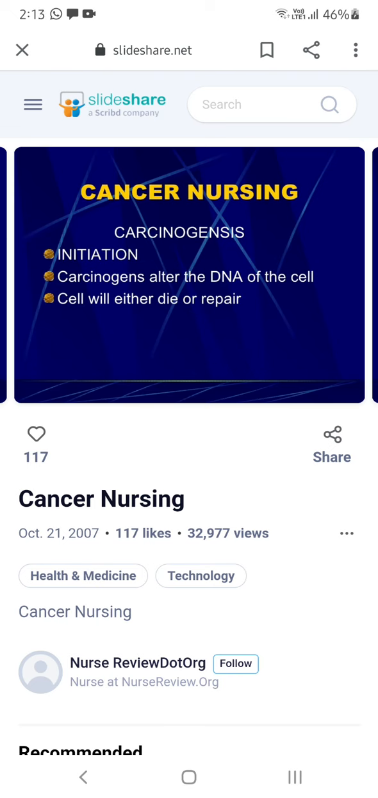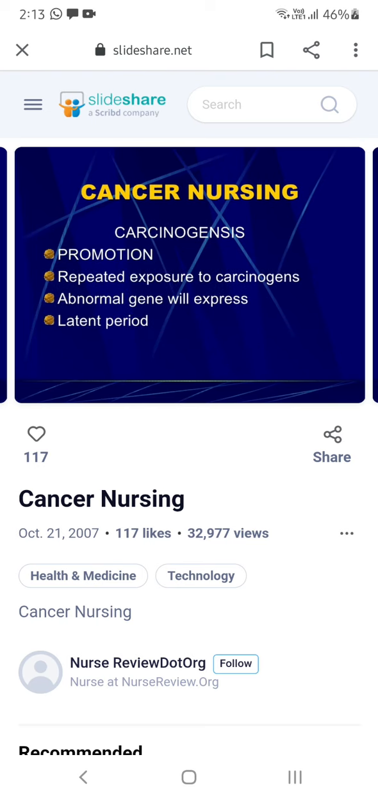For these changes, the cells will first be repaired, or sometimes they will die because of this DNA damage. So some cells will die, some cells will be repaired, and some cells will keep the altered DNA. These cells will undergo promotion, where they are exposed to carcinogens repeatedly. The DNA and RNA change, and in this process the cell grows slowly into a cancer cell.